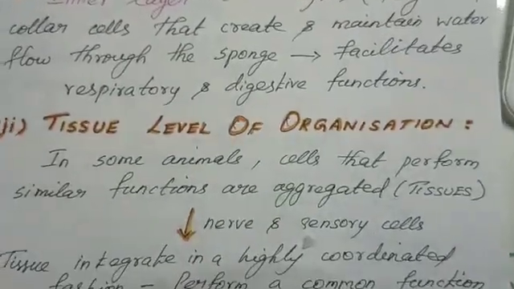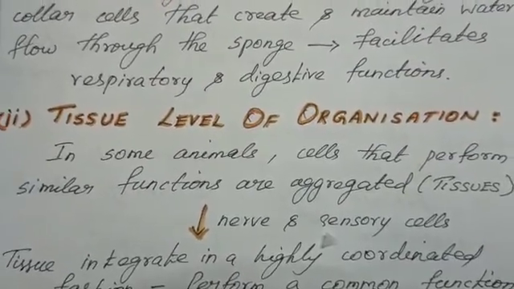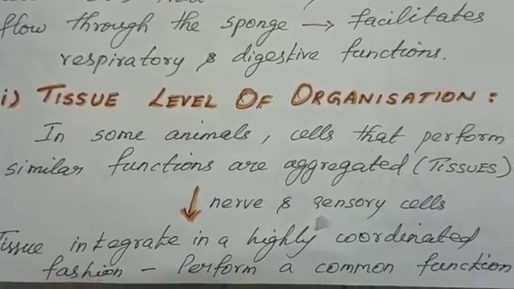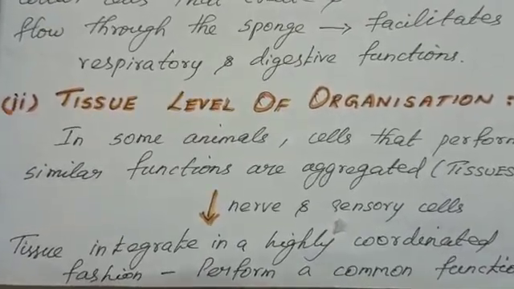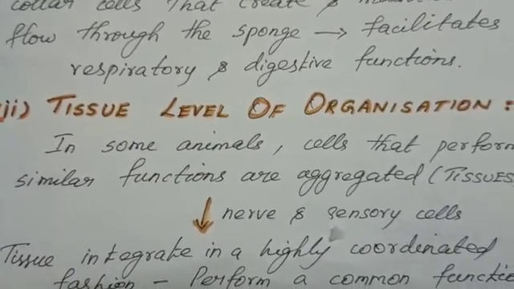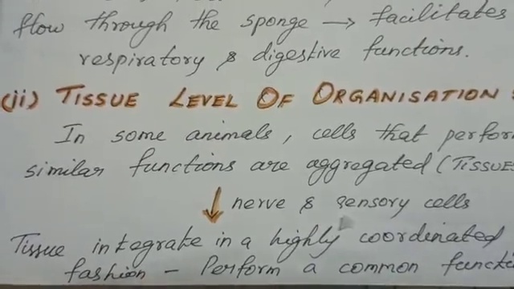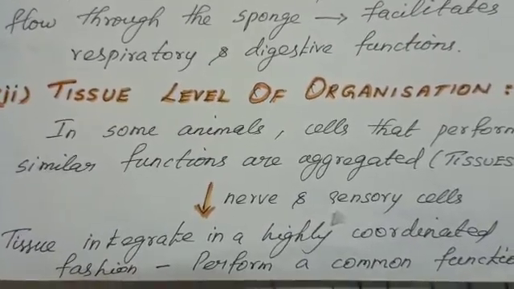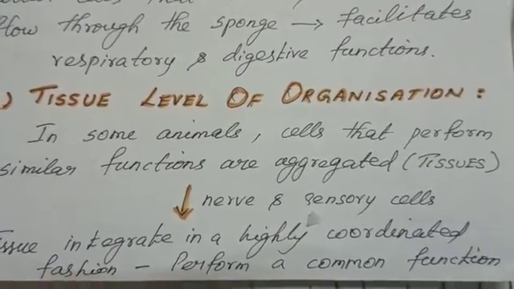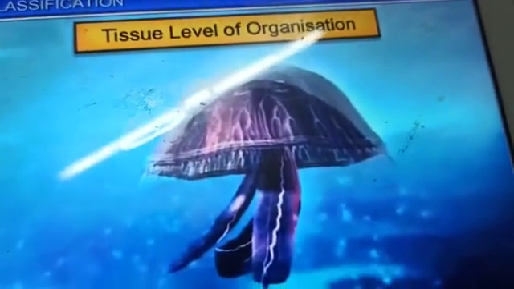See the next one, tissue level of organization. In some animals, cells that perform similar functions are aggregated to form the tissues. How are the tissues integrated? That is, they pass the message through the nerve and sensory cells. So through the nerve and sensory cells, tissues are integrated in a highly coordinated fashion and perform a common function. So it is an example for tissue level of organization.